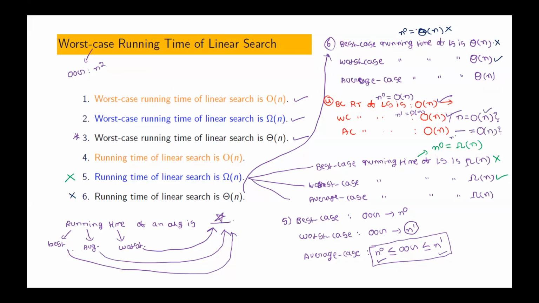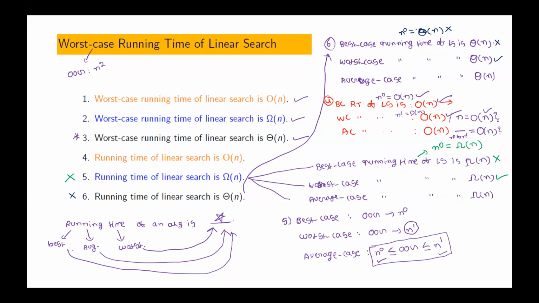We know that it is from n power 0 to n power 1. We don't know exactly as of now. Is that correct or not? N power 0 is big O of n. Is that correct? Already we discussed, it is true, sir. N power 0.1 is big O of n. Is that true or not?